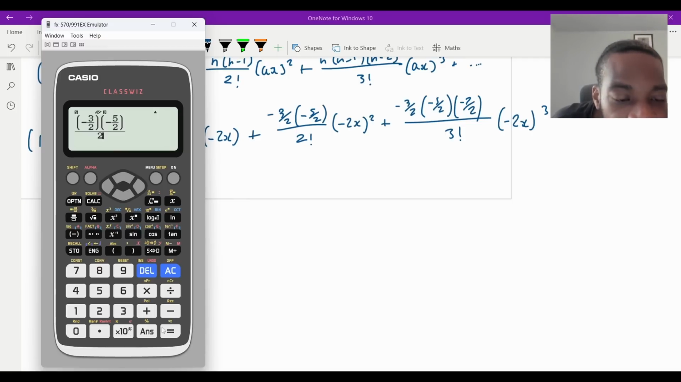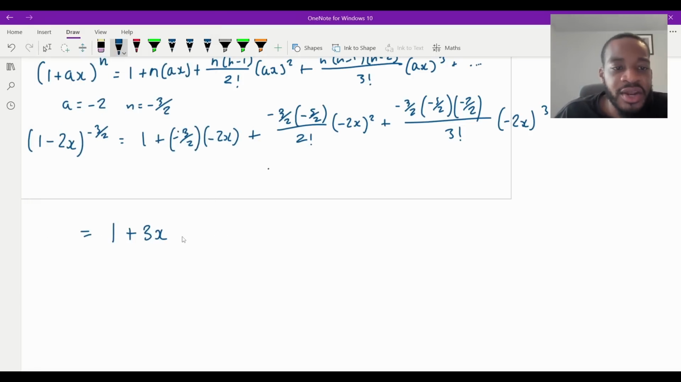Where's the factorial button? I know it's 2, but I'm just looking for it again. Oh, there it is. Yeah. So we get that there. And then that is 15/8. So the next will be 15/8.